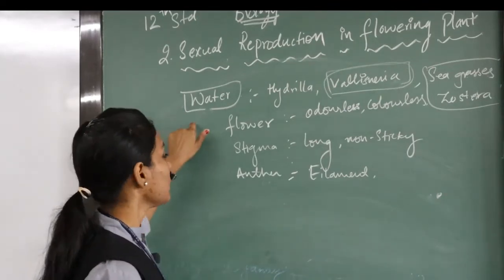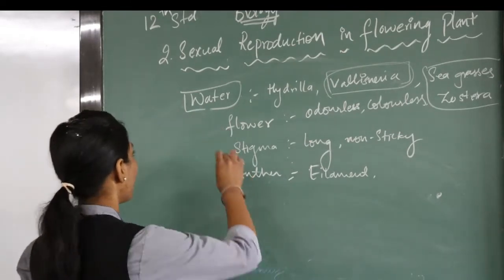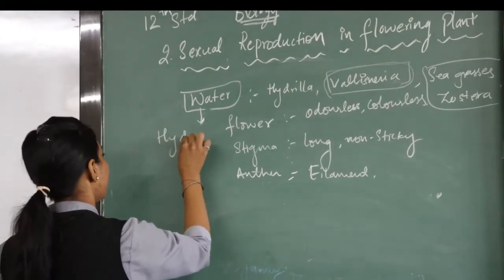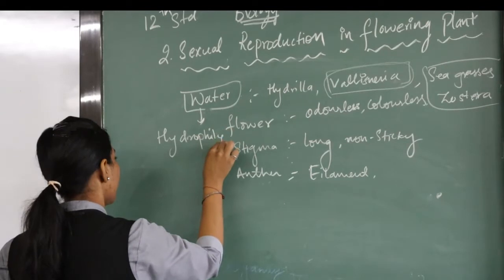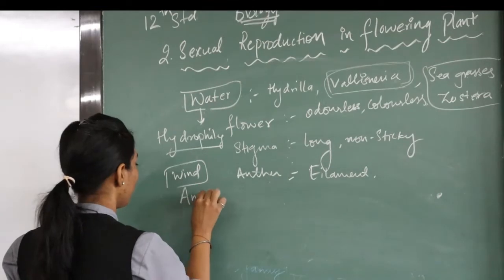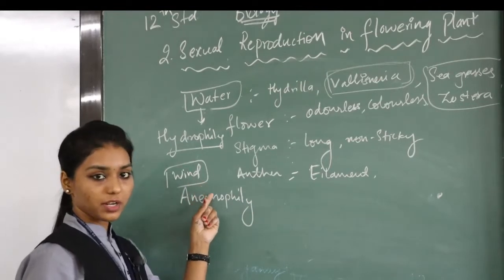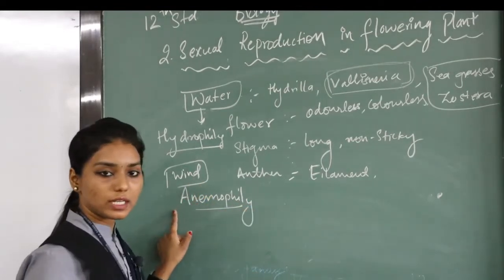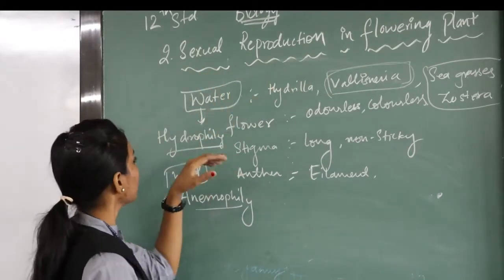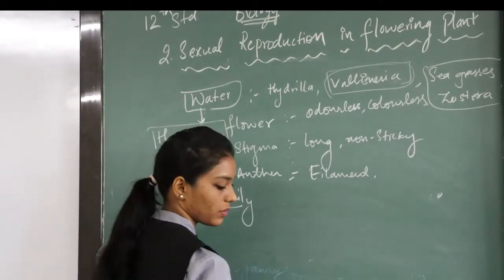Now one thing was remaining, regarding the pollination agent which has water as the pollinating agent. It is also called hydrophily, whereas when wind is used as an agent for pollination, it is called anemophily, the other name. And when water is used as the pollinating agent, then hydrophily is the term used. Now we will see today with the insect.